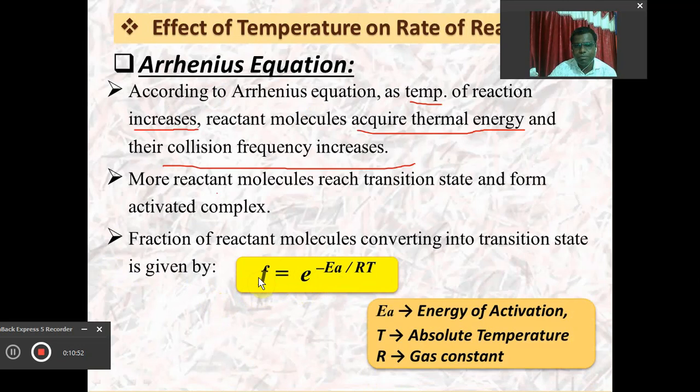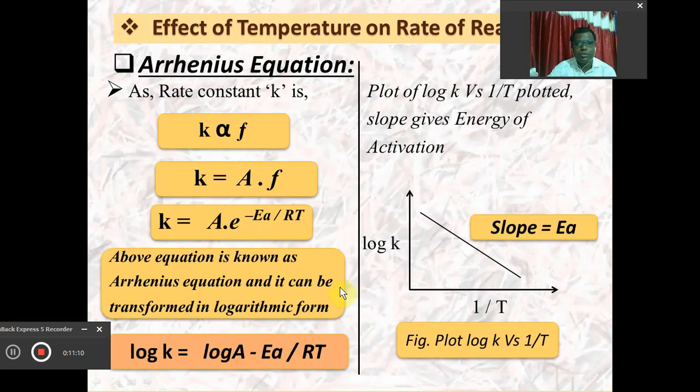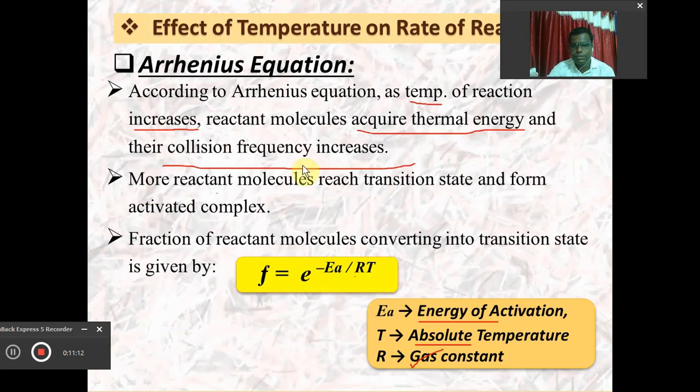F is the fraction of molecules converting into the transition state or the activated complex. So this Ea is the energy of activation. This capital T is the absolute temperature, and R is the gas constant. So here, the fraction of reactant molecules converting into the transition state or the activated complex is given by F.